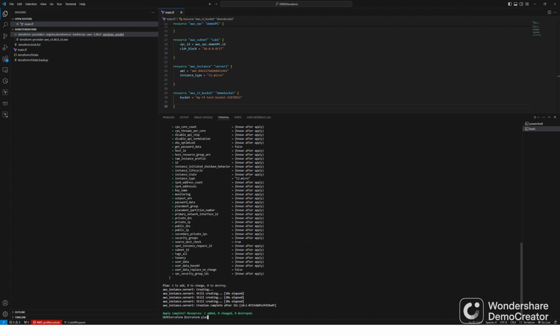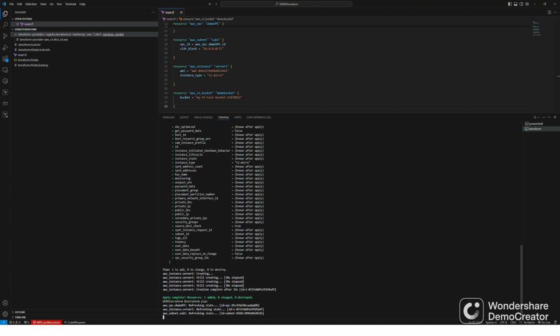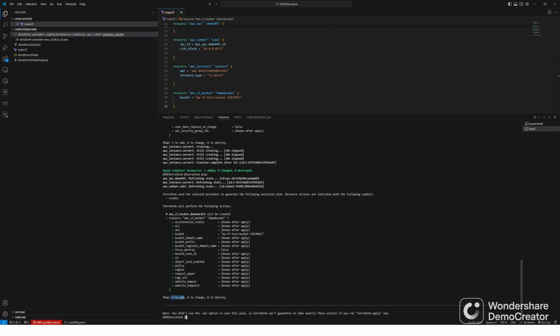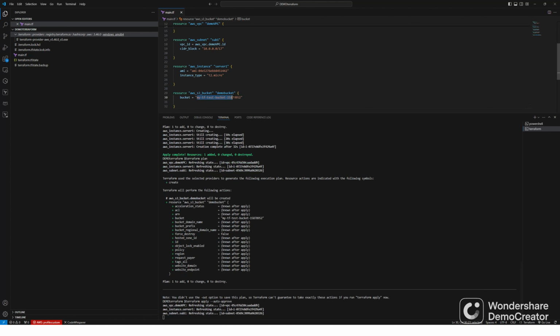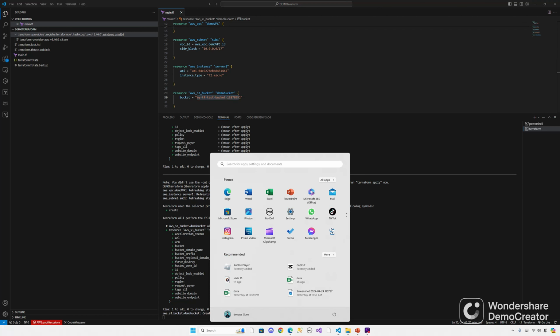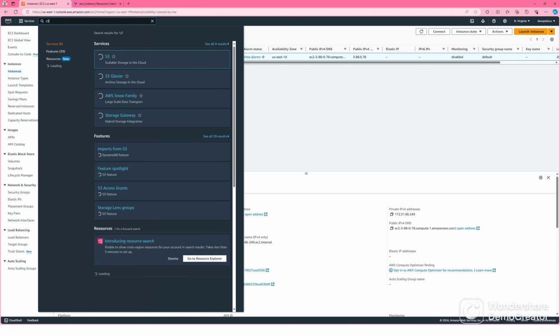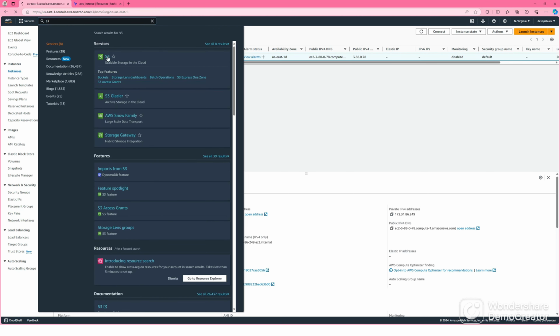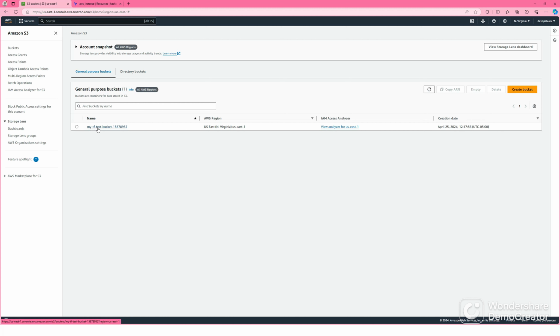Terraform plan. It's refreshing the state. Now it says it wants to add the S3 bucket. Let's apply. Terraform apply auto approve. Now it's going to create the bucket with this name, my TF test bucket. Let's go to AWS. Search for S3. Go to S3 bucket. See, my TF test bucket. This is created in US East 1.